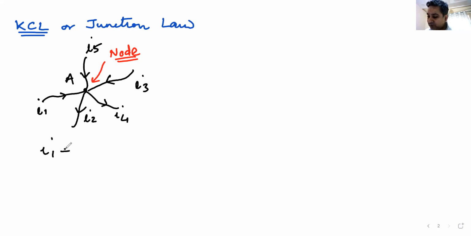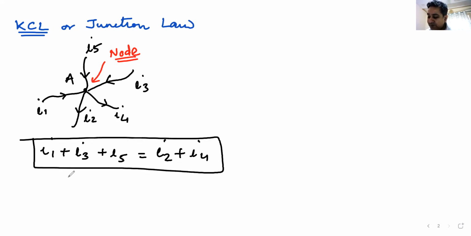So I1 plus I3 plus I5 equals I2 plus I4. We all know this, yes or no? Sometimes it is stated as the summation of current entering a junction is 0. So basically incoming are treated as positive or negative and outgoing are treated as negative or positive depending on how you are taking it. So summation of current is 0 or incoming is equal to outgoing. We all know this. Can I have some raised hands that we know this?